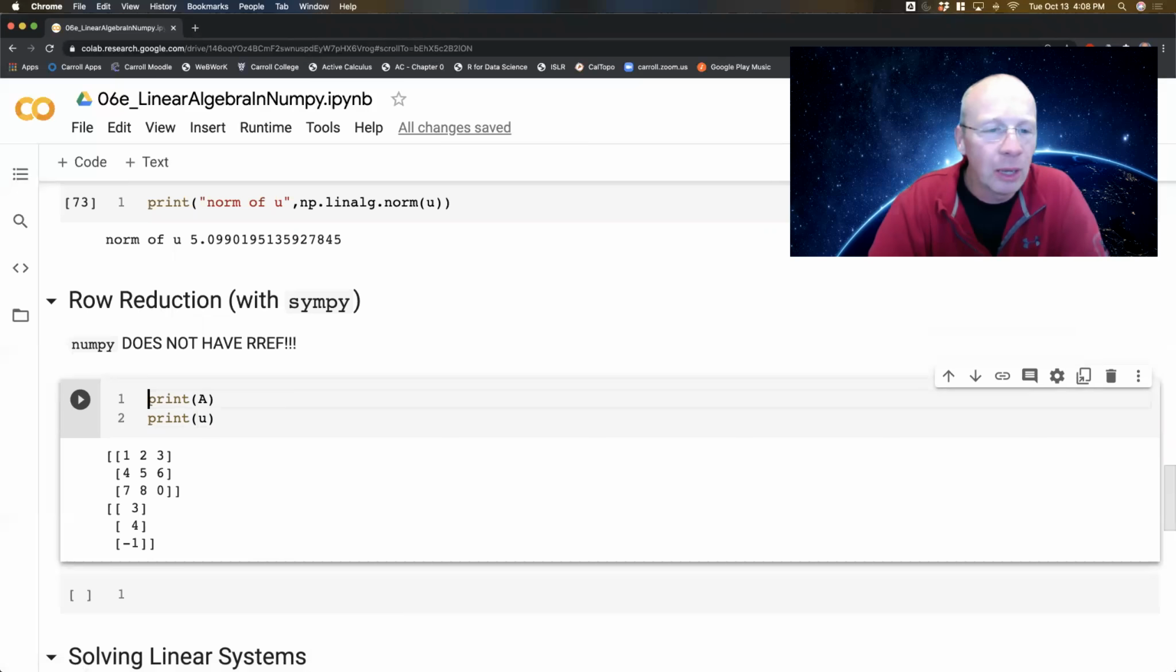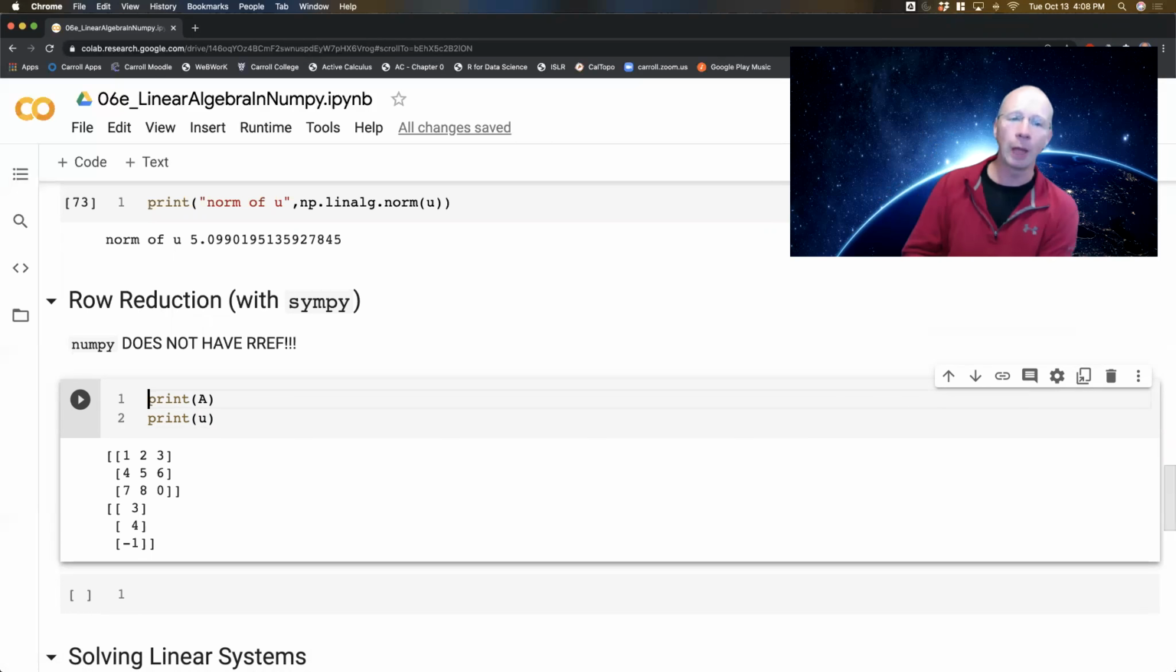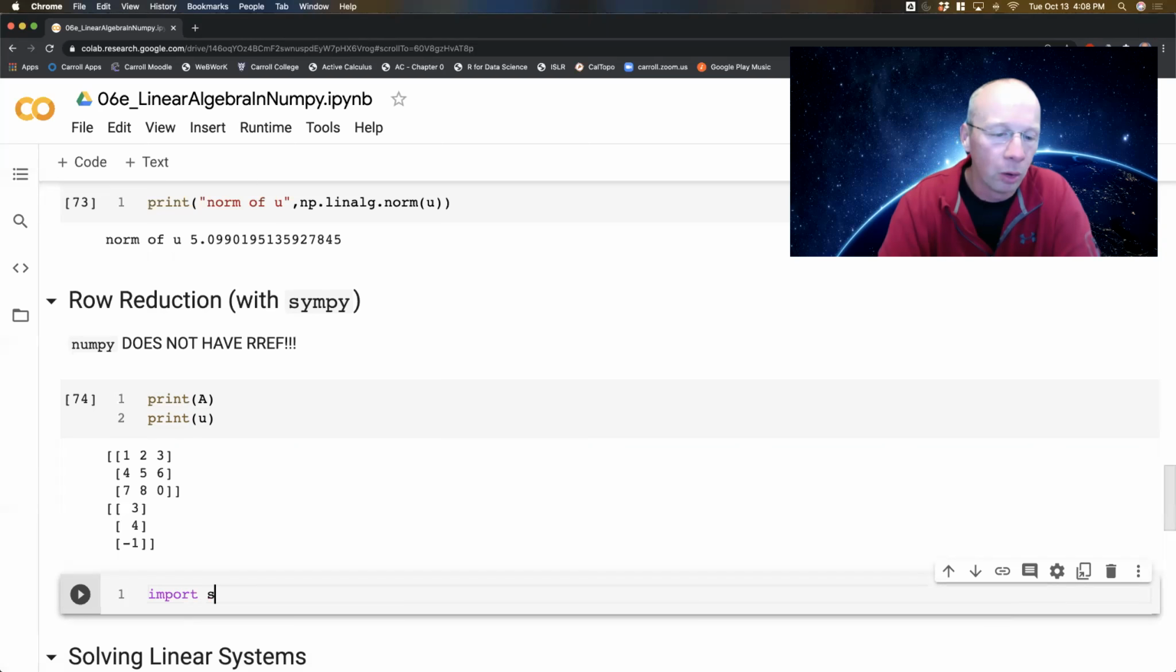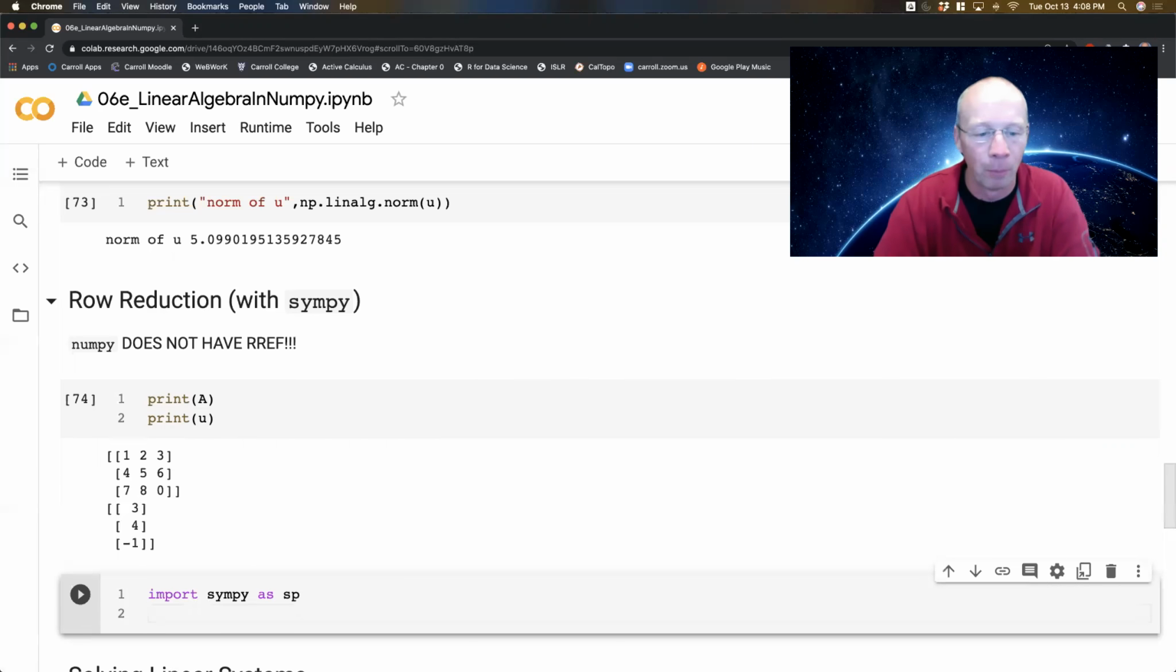Okay, this is something to keep in mind, but there's a really good reason for this. Row reduction is a really slow process. NumPy is designed to do linear algebra super fast. Well, at least the NumPy linear algebra stuff is linear algebra really fast. Row reduction doesn't fit into that scheme, but symbolic Python does have that. So I'm going to import SymPy as SP, not NP, because this is symbolic, not numerical. And now things are going to change just slightly, but the ideas are still the same.